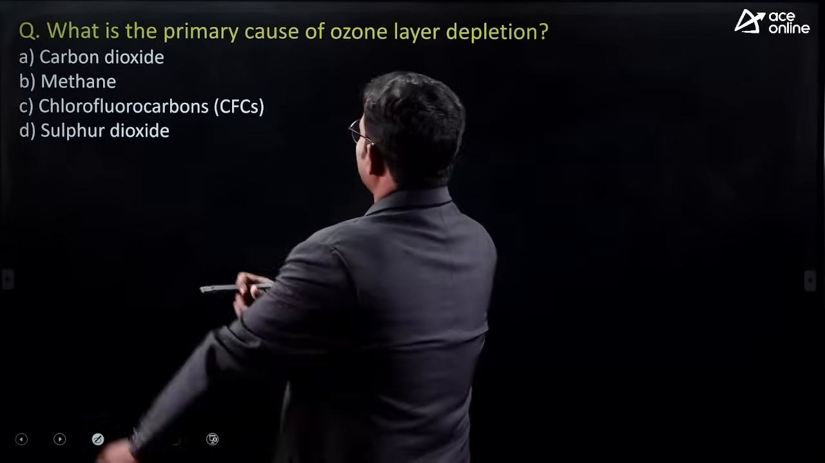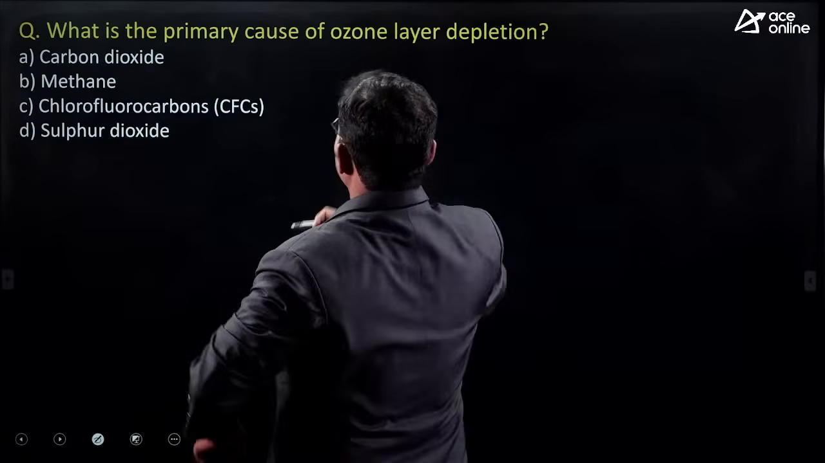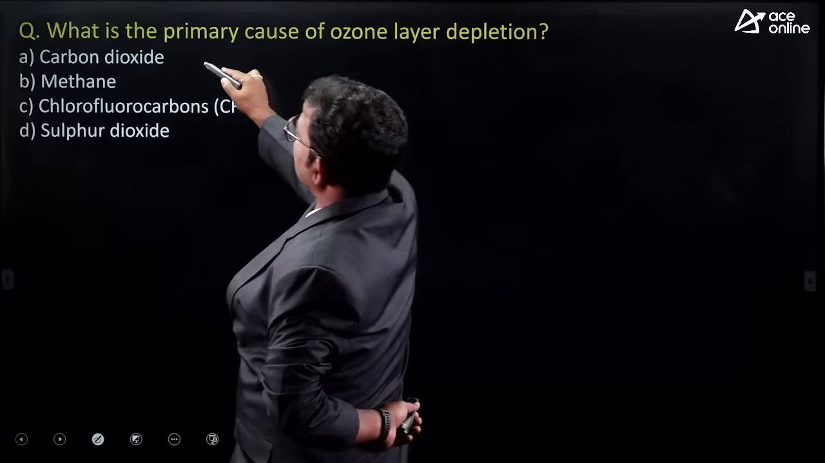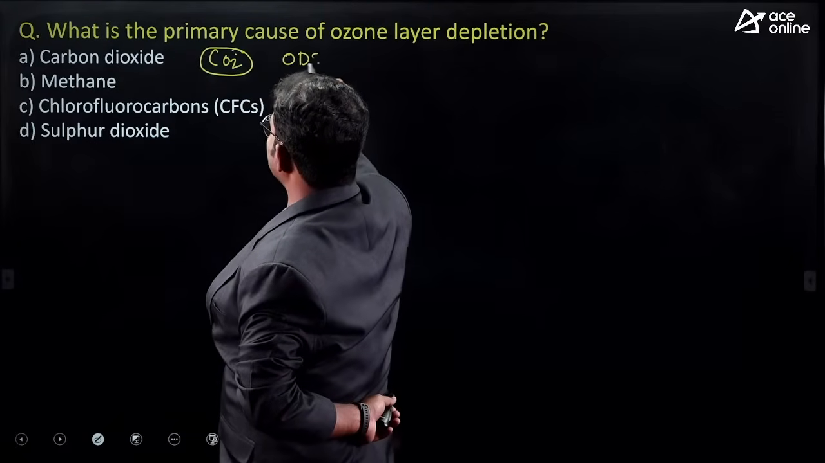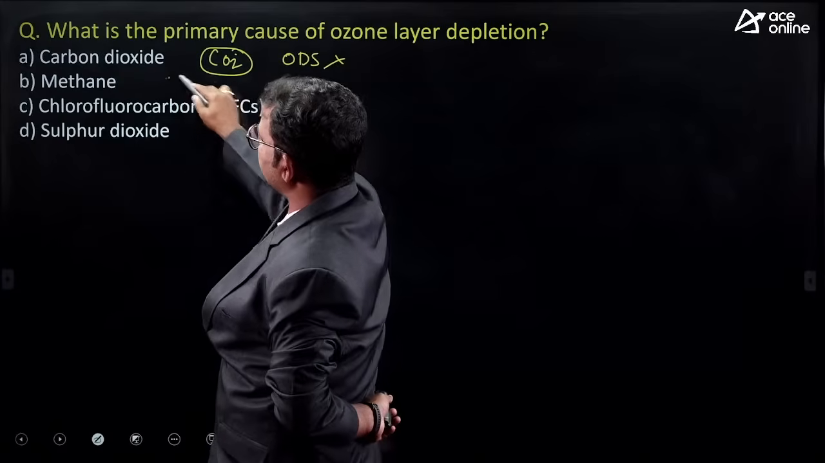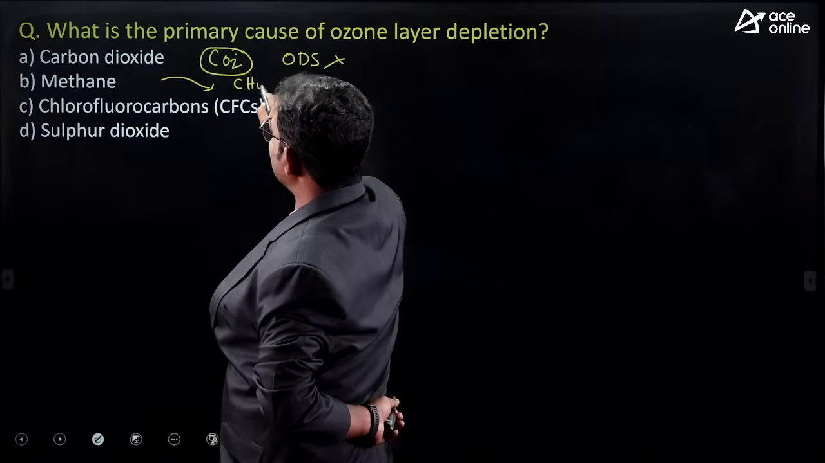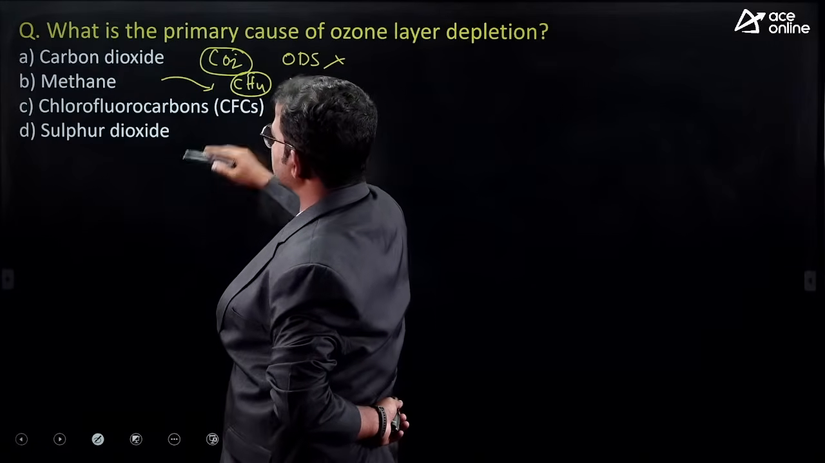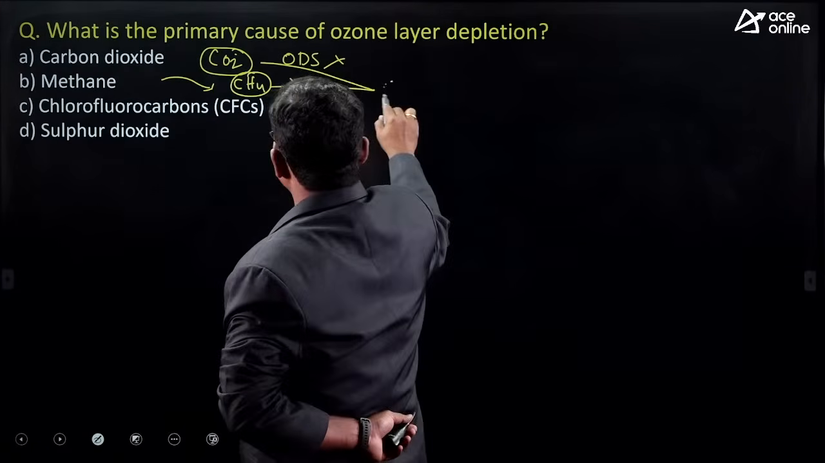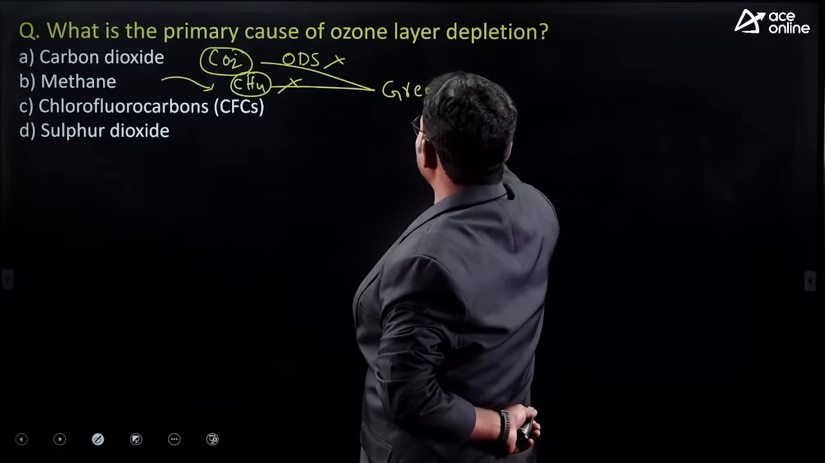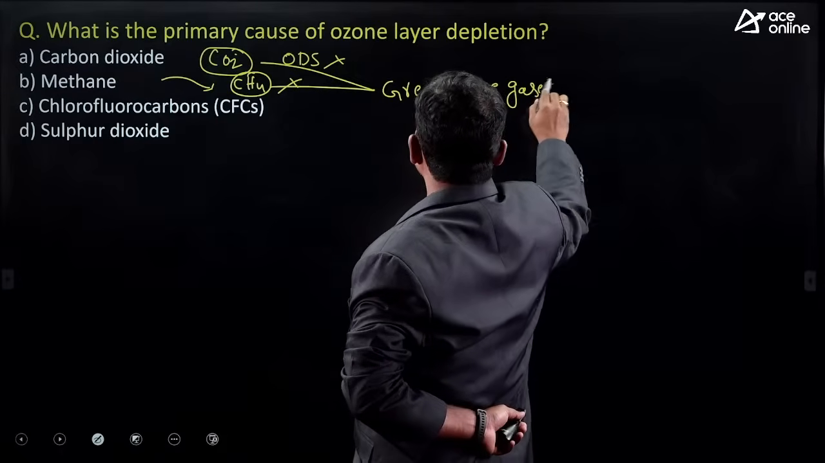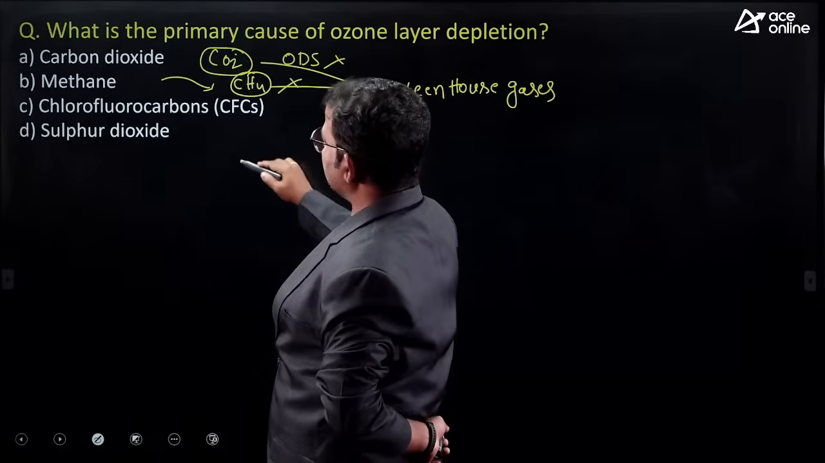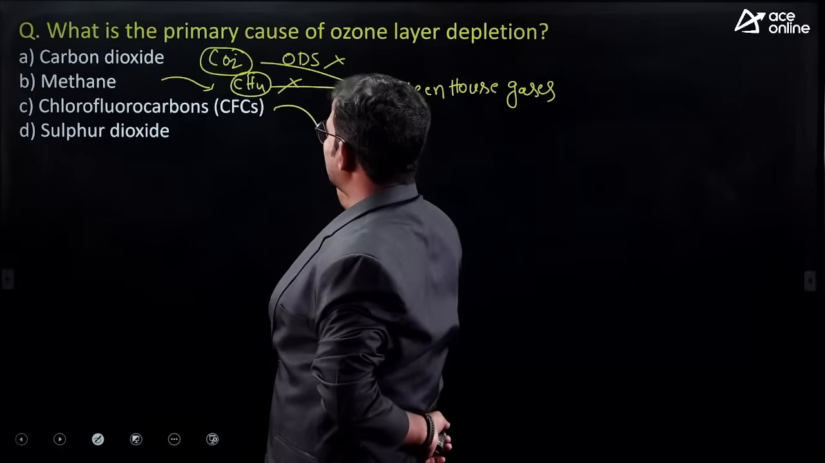Right. So what is the primary cause of ozone layer depletion? Carbon dioxide. Actually, CO2 is not treated as an ozone depleting substance. Methane is also not treated as an ozone depleting substance. These two are treated as greenhouse gases.